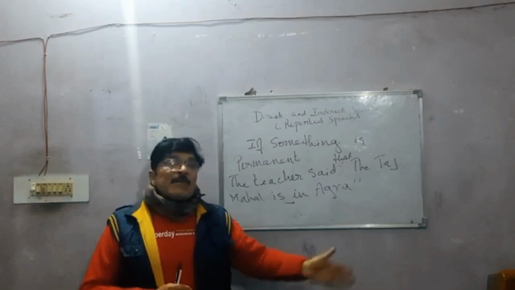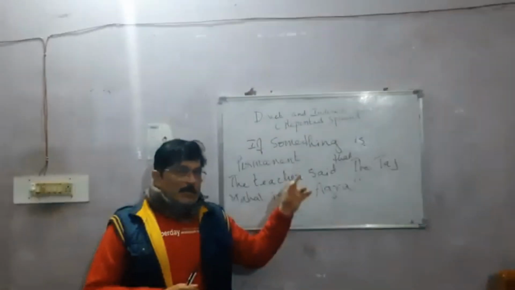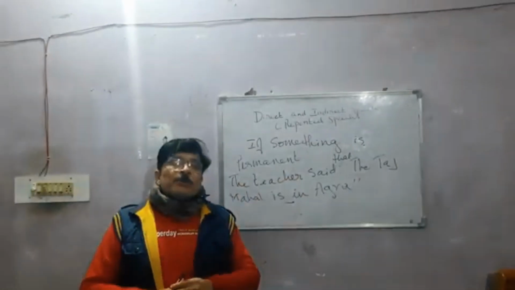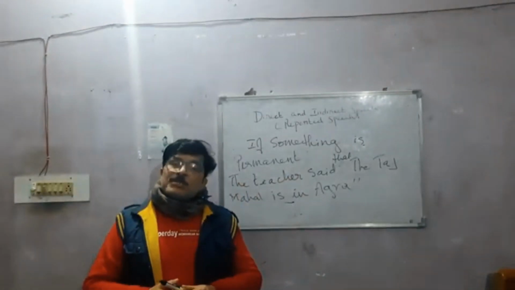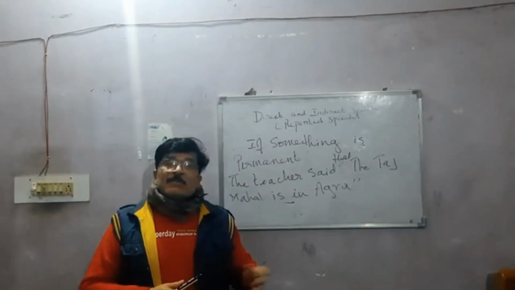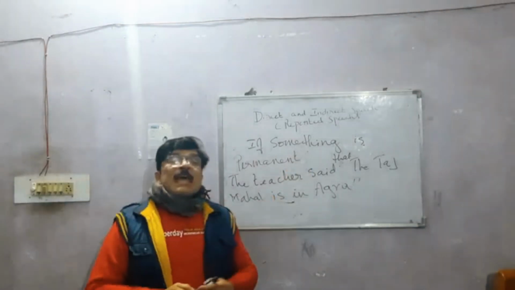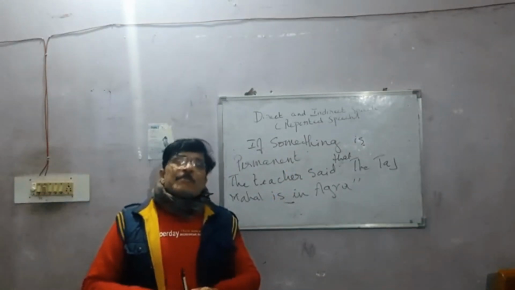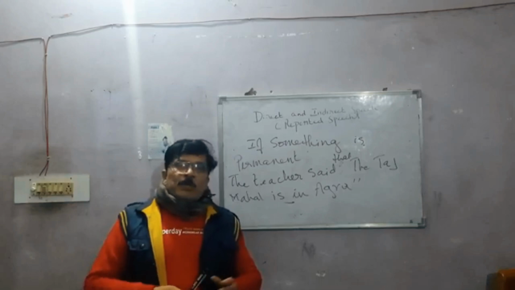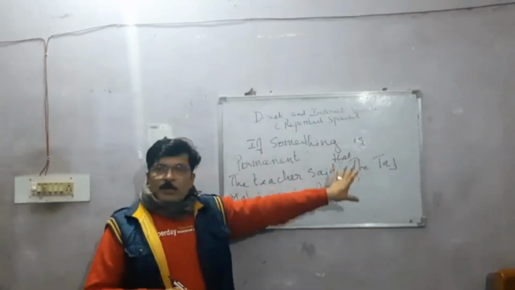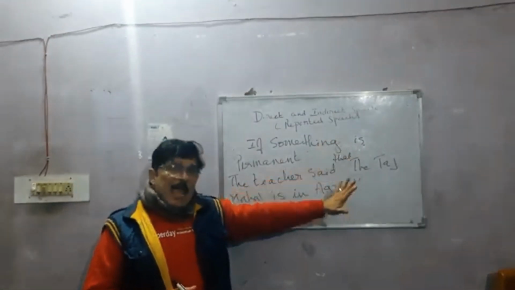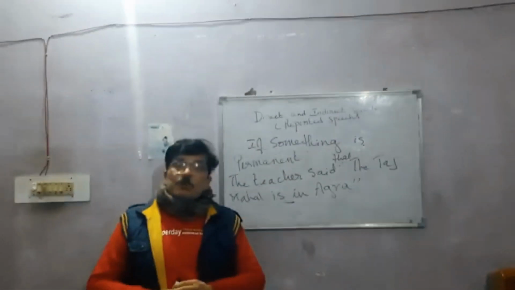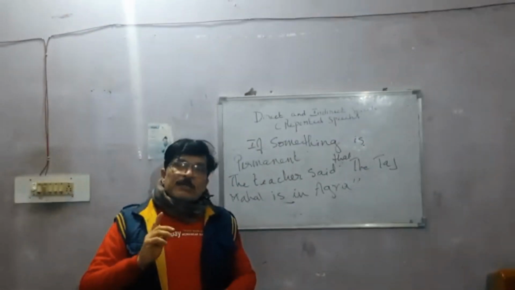Now, when does the reported verb not change? Number one, I told you. Number two is if it is a universal truth. Number three is if it is a habitual action. And number four is if something is permanent. So I hope you understood this particular area or this particular thing that I've told you. Now I'm going on to the second.